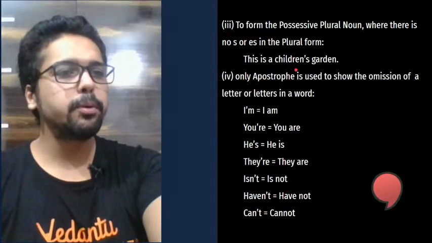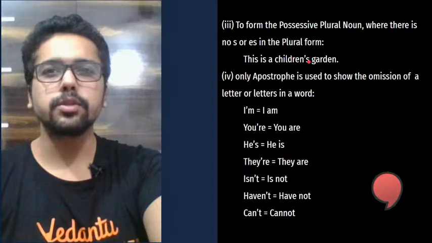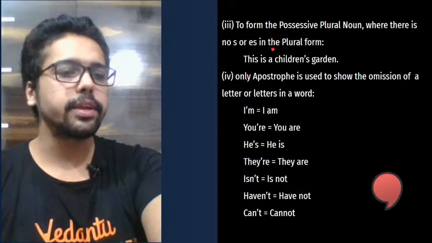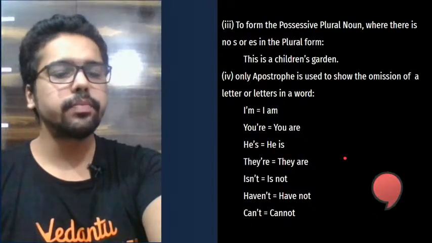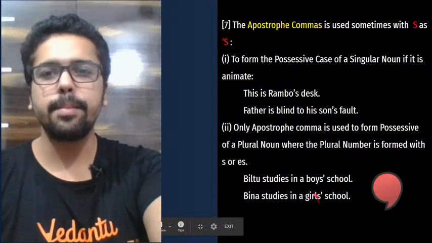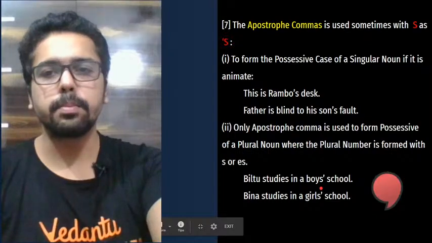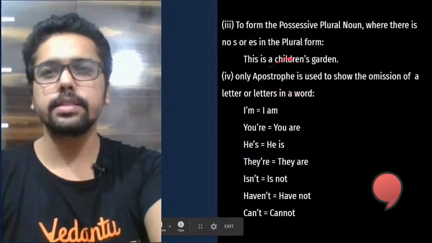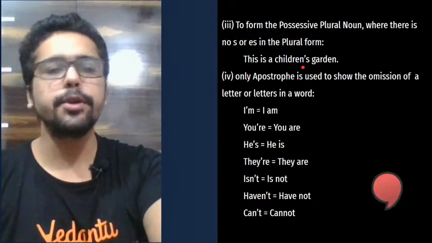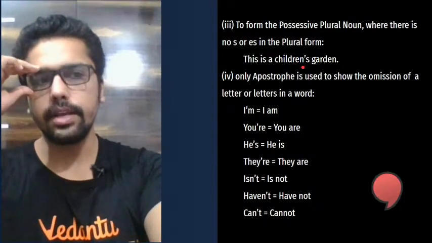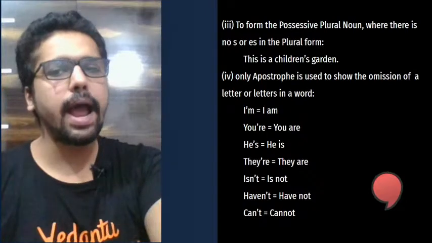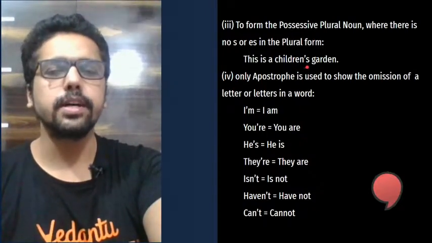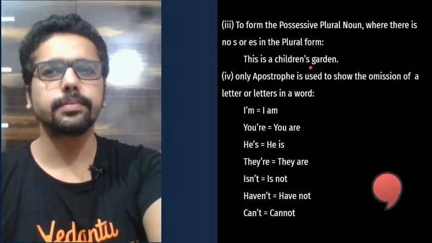So children is already plural here, and we are adding apostrophe S to it because this word does not end with S or ES. What is the difference here? In the previous example, the word boys is a plural ending with S. The word girls is also plural ending with S. But in this case, children is plural not ending with S. So here we can add apostrophe S. Children's garden. You see, apostrophe S.